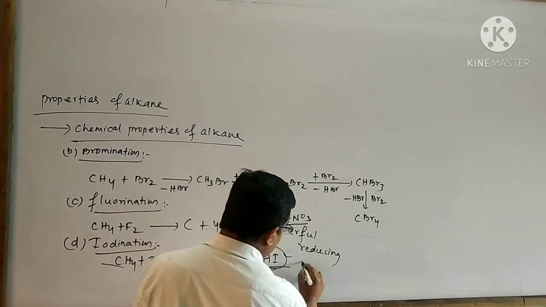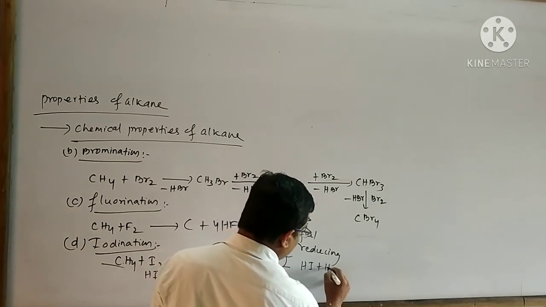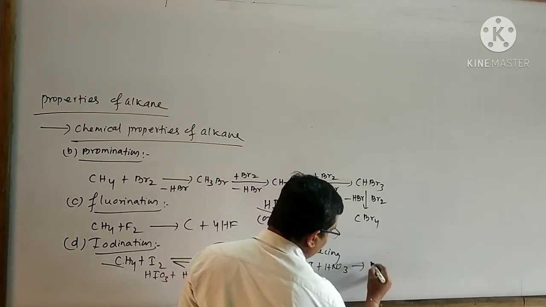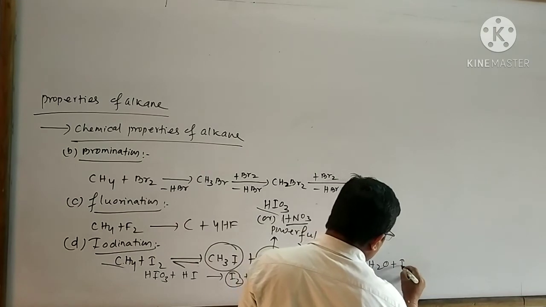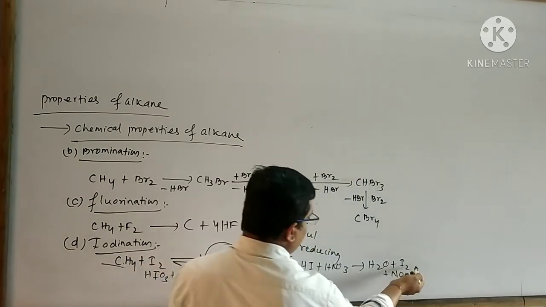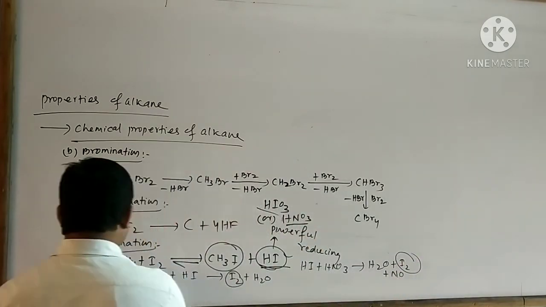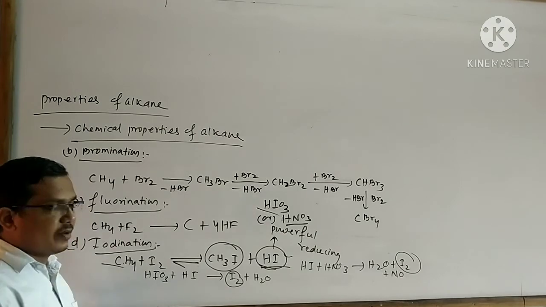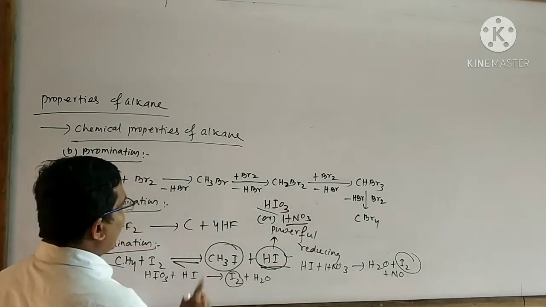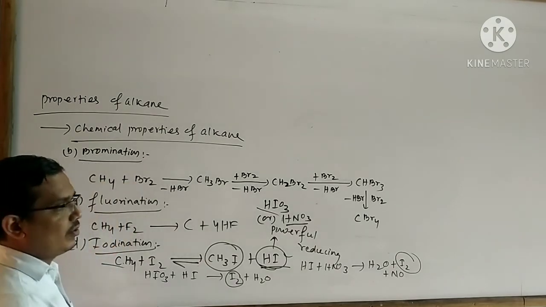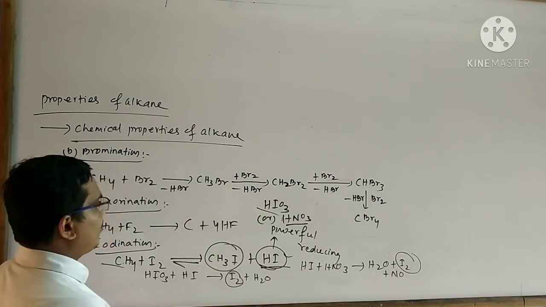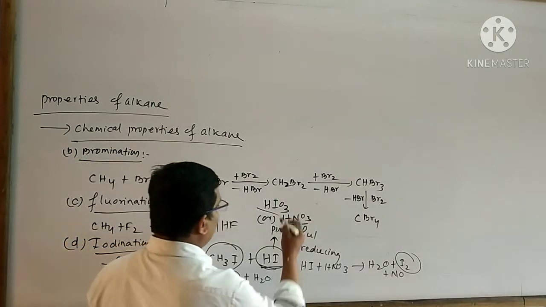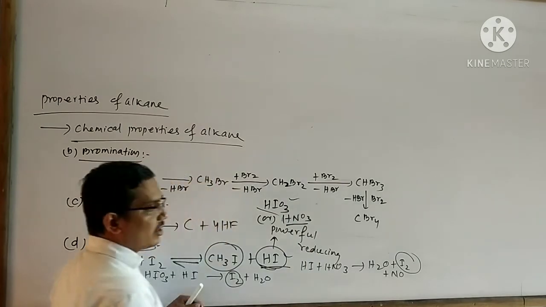Similarly, when HI reacts with HNO3, then H2O, I2 and NO are formed. This I2 is again used for the reaction with the CH4 molecule. So remember an important point: direct iodination cannot be possible. Iodination can be possible by adding HIO3 or HNO3.